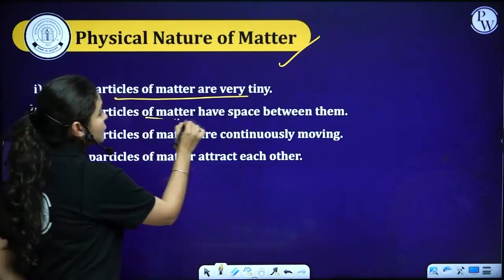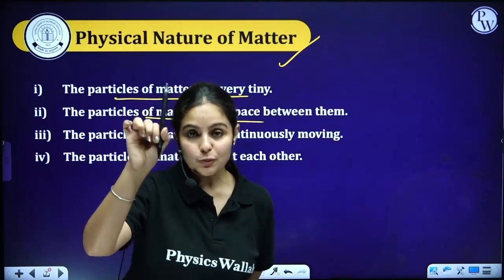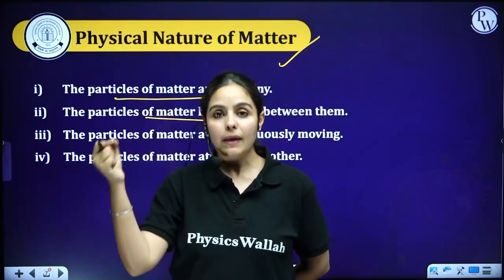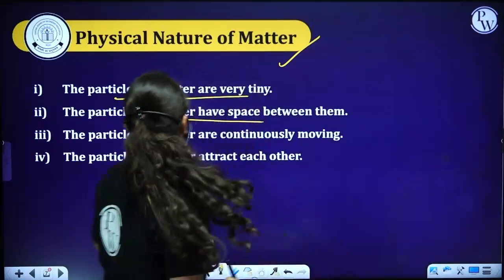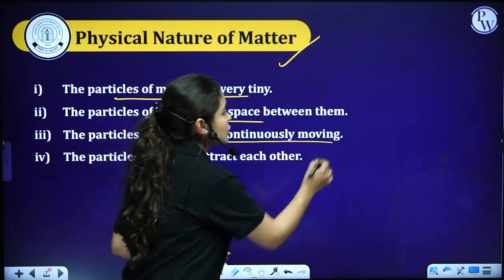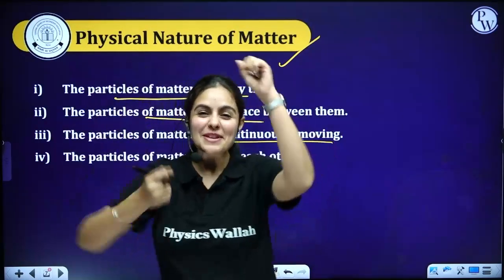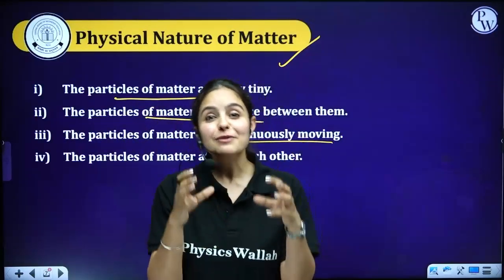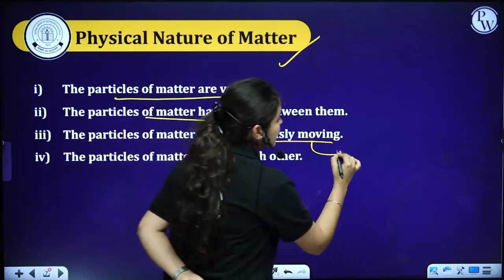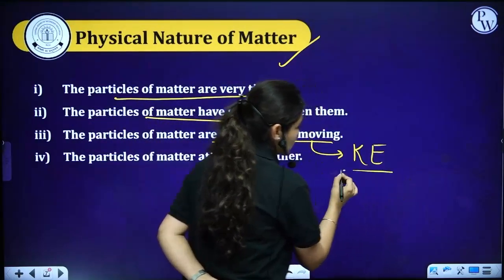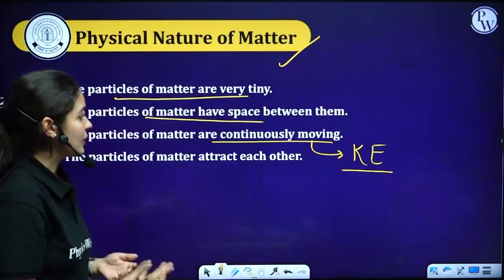Moving on, particles of matter have space between them. That means whatever particles are present in this pen have a little space in between them. Now, depending upon the state of matter, the space can vary. Thirdly, particles of matter are continuously moving, maybe like this, or maybe like this. So, movement might vary from substance to substance, and this continuous movement is called kinetic energy. I'll be giving you more detail on kinetic energy in this session later.